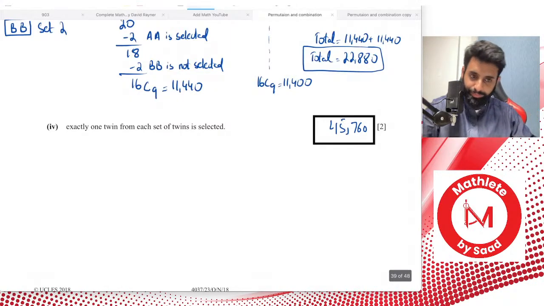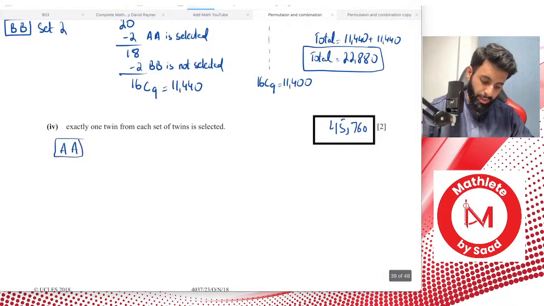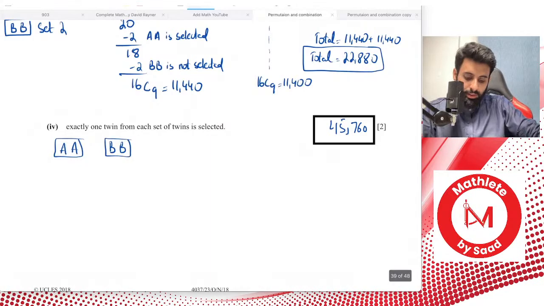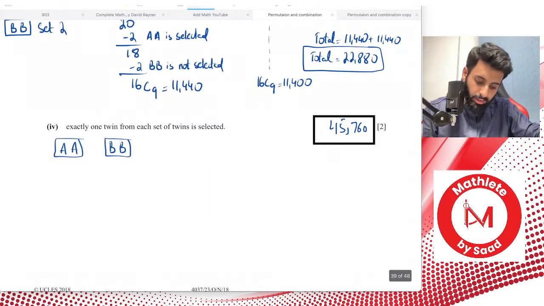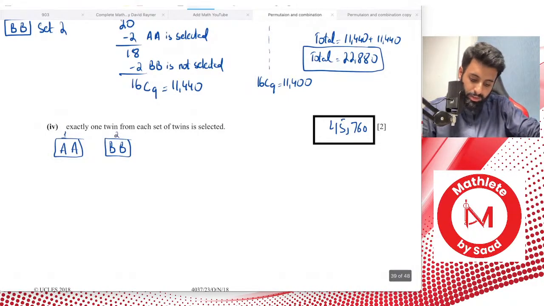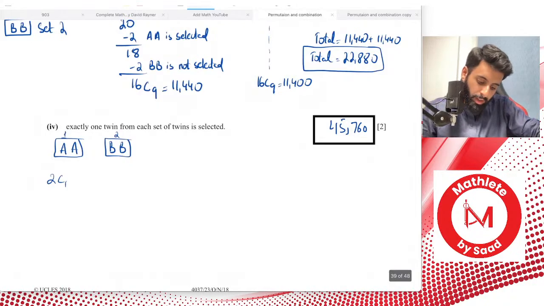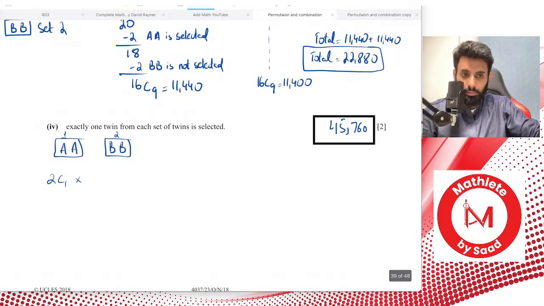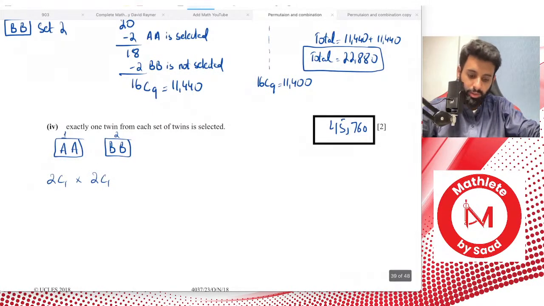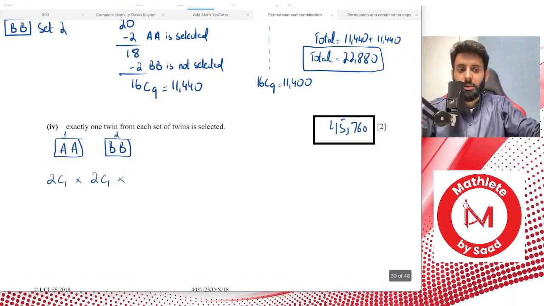Okay, so I'll quickly explain how this works. So here's one set of twins, AA. Here's another set of twins, BP. Okay. So since you're only going to select one from AA, let's call it set 1, that can be done 2C1 number of ways. And since you're only going to select one person from BP, that can be done 2C1 number of ways.